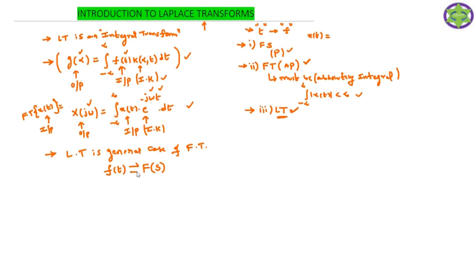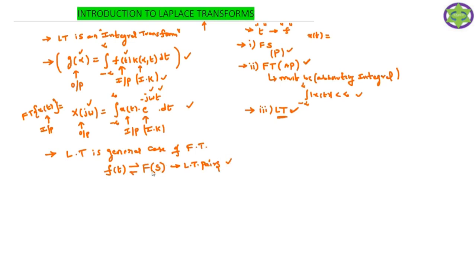The inverse is also possible. If you apply the inverse Laplace transform to F of s, we will get the time domain signal. These two are called the Laplace transform pairs.